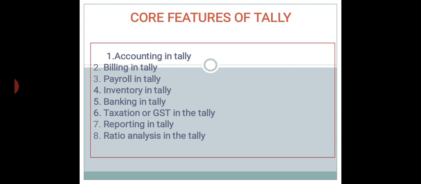Inventory management is done via inventory voucher. If you or your client have a business in which inventory management is required, and if you have Tally, then there is no need to worry about inventory management. Fifth point is banking in Tally.